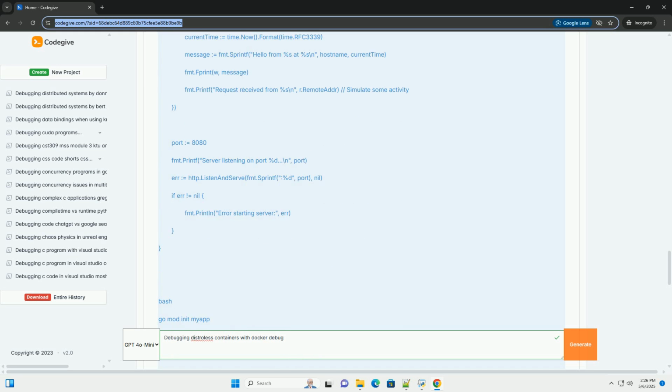strace -p 1 -f executes strace inside the debug container, attaching it to process ID 1, myapp. -f follows child processes created by myapp. You might need to identify the correct PID if myapp doesn't run as PID 1. Option 2, installing strace on a minimal debug image.